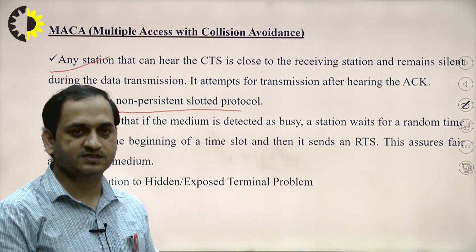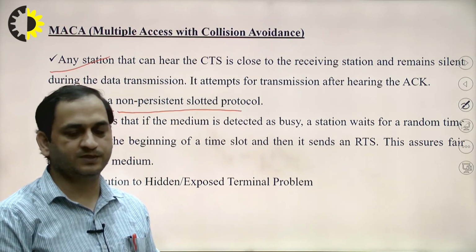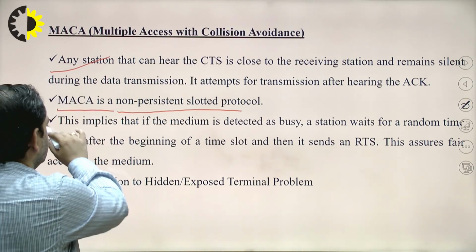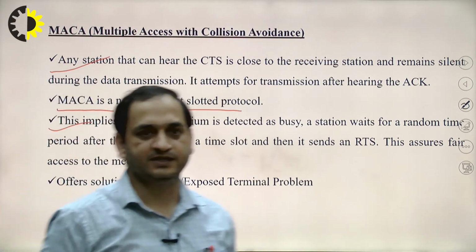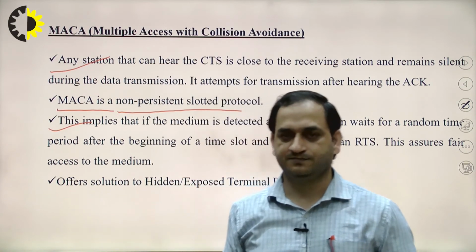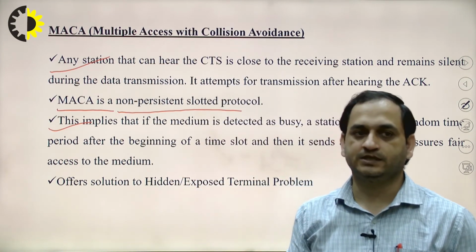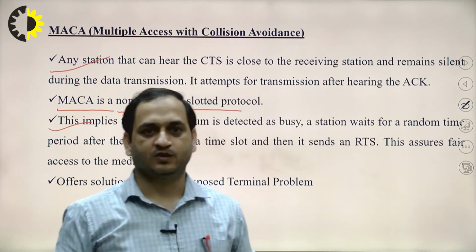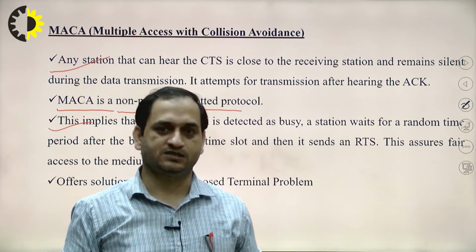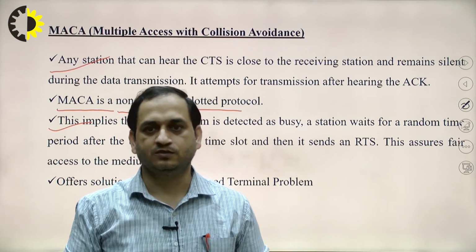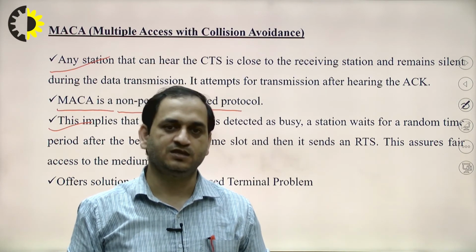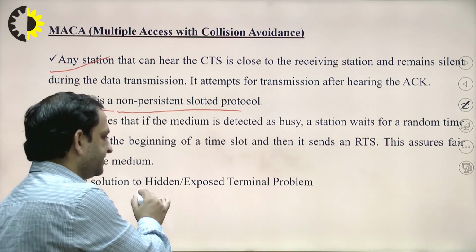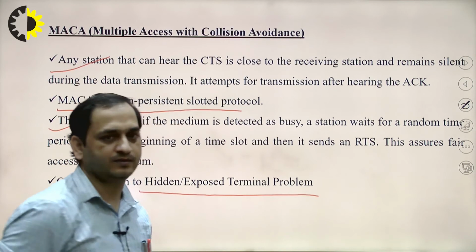Okay, so as we have discussed one persistent, p persistent and non-persistent in the previous lecture, this implies that if the medium is detected busy, the station waits for a random amount of time. After the beginning of the time slot, it sends the RTS, and this assures fair access to the medium, which offers the solution to the hidden and exposed terminal problem.